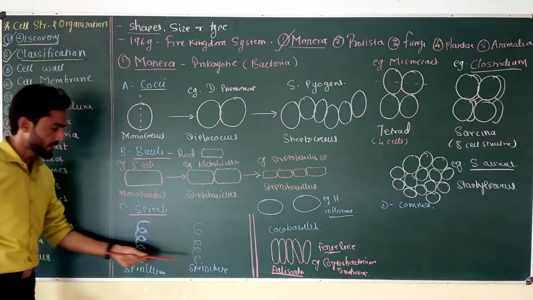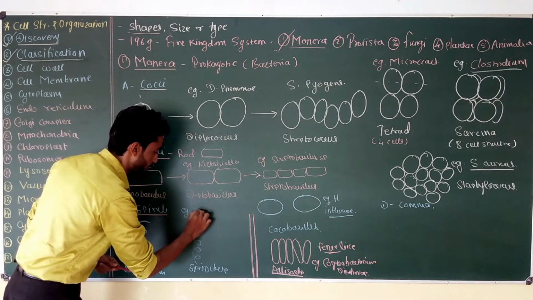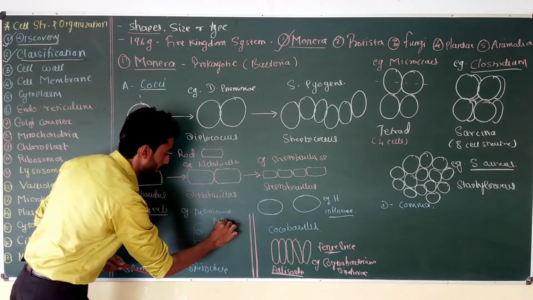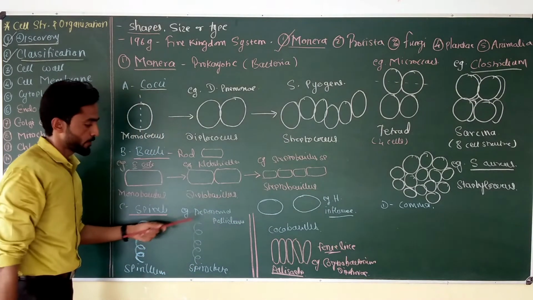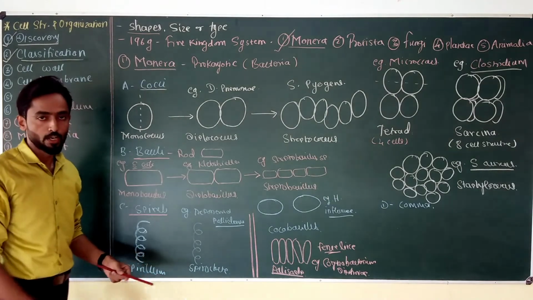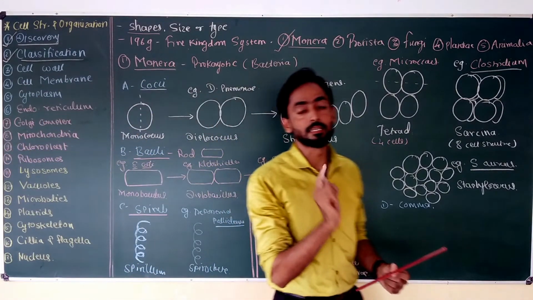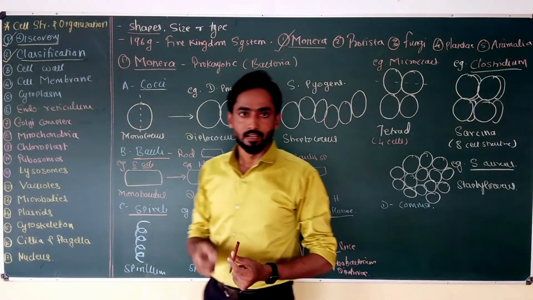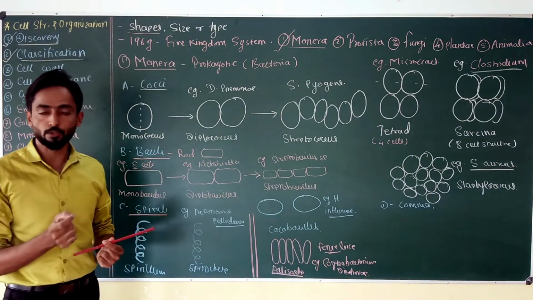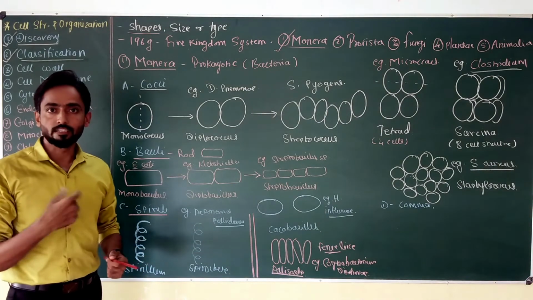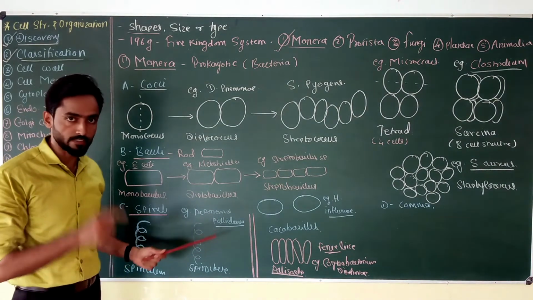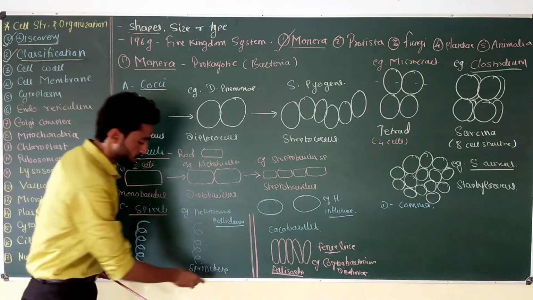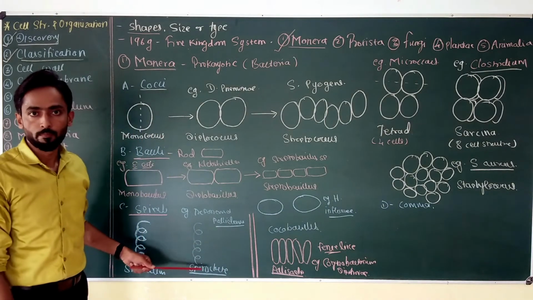Okay, a well-known example of spirochete is Treponema pallidum. This Treponema pallidum is a spirochete which is responsible for the disease syphilis. Syphilis is a widely spread infectious disease of the reproductive system. It is a sexually transmitted disease. This syphilis is caused by the bacterium Treponema pallidum, which is an example of a spirochete type of organism.